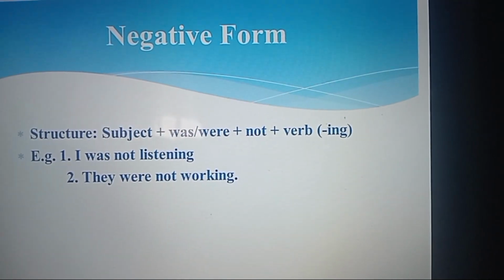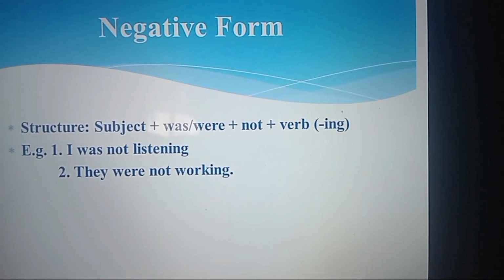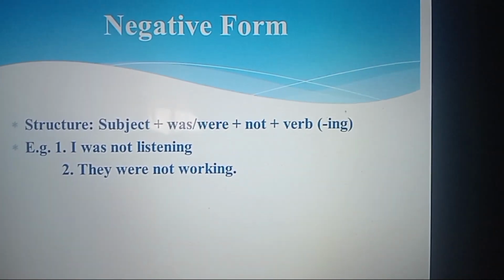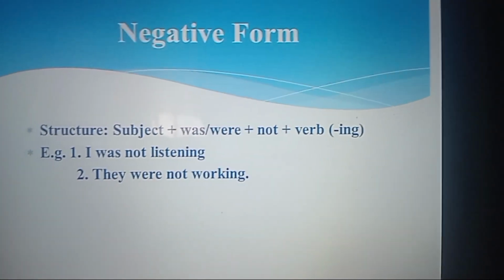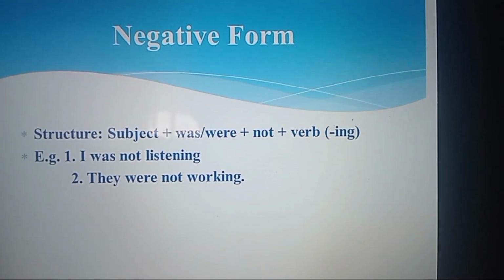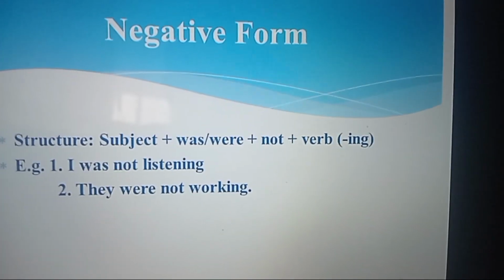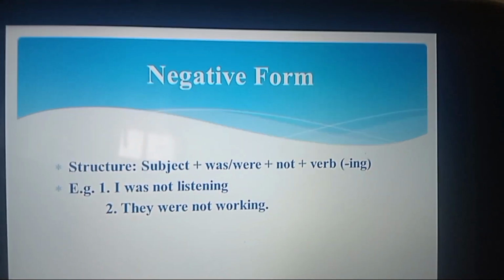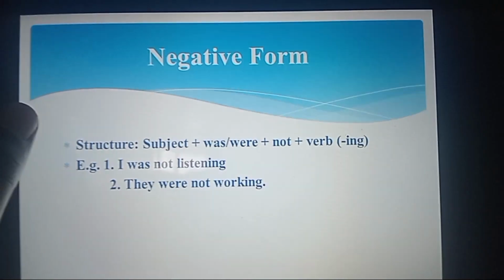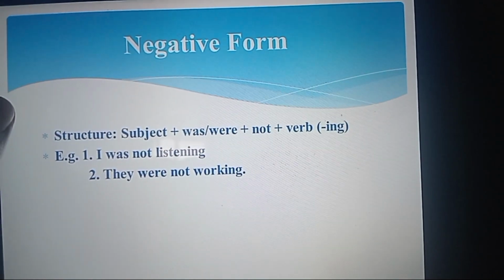They were not working. So it means these people were not working in the past. This person was not listening in the past. But if you use I, it means it is the person speaking that is saying, I was not listening. It means maybe somebody was speaking to me or I was having a lecture and I was not listening to somebody or something. Right? That is the negative form of the sentences. I hope you've understood what a negative sentence is and what a positive or affirmative sentence is.